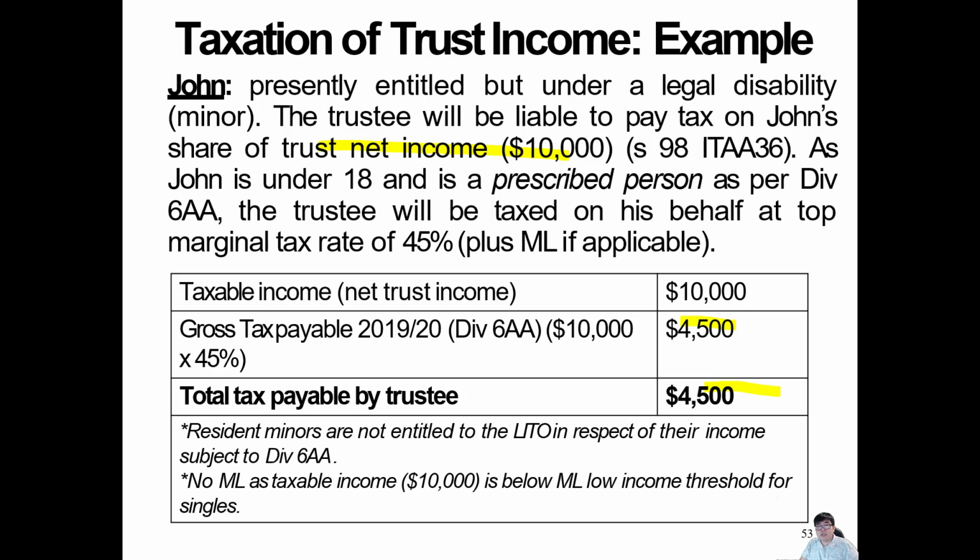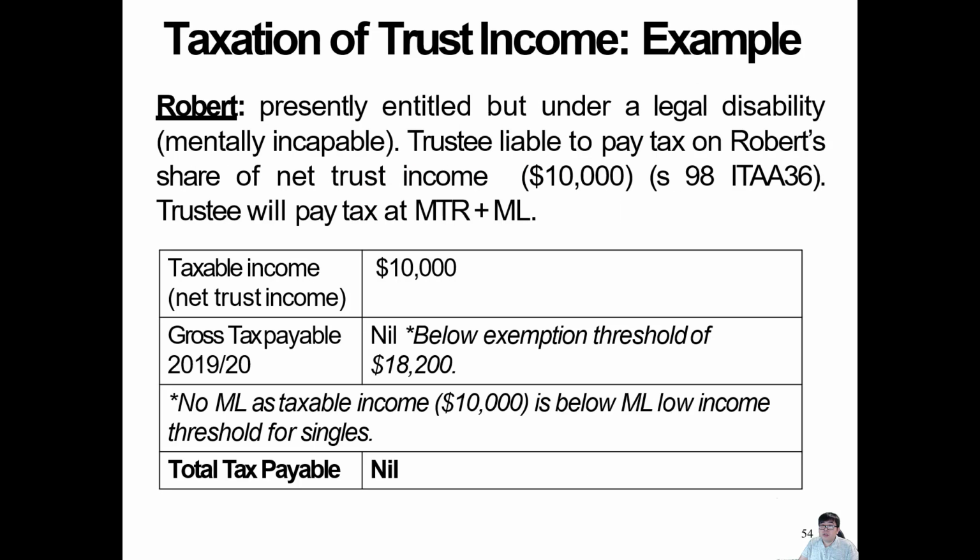Who's going to spend this money? His dad, the one who made this trust. So that's why the government sees through this thing. We just penalize by this tax rate. Now, Robert is presently entitled, as I mentioned before. Just because Robert has a legal disability, it doesn't mean Robert will be penalized. Robert is still going to enjoy the benefit of not paying tax.